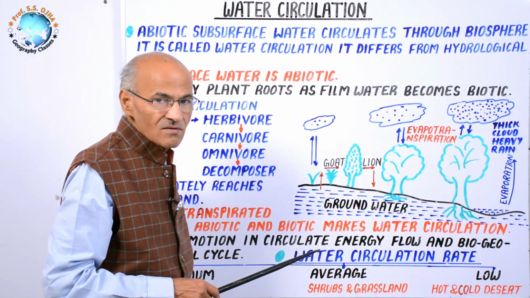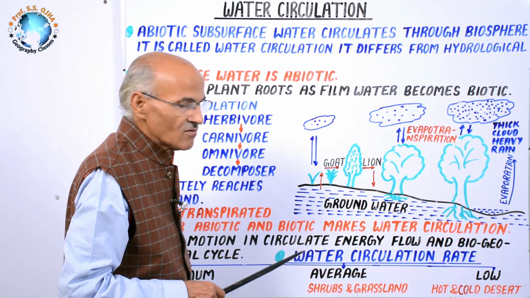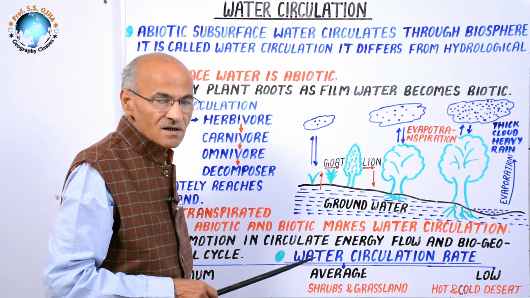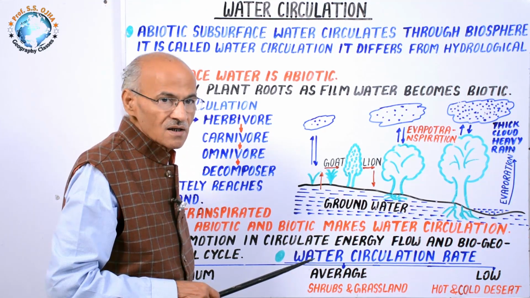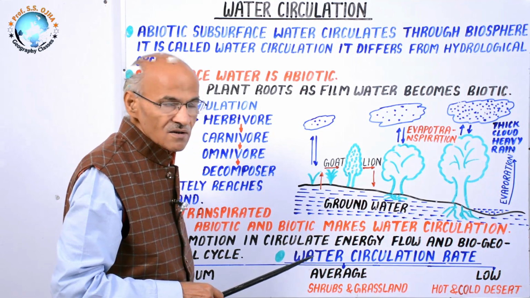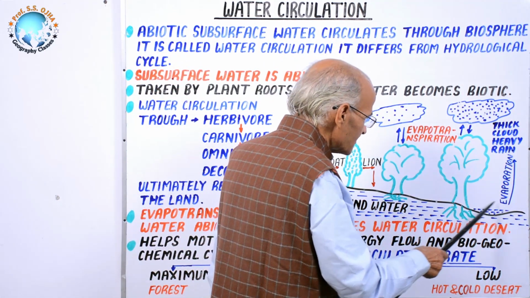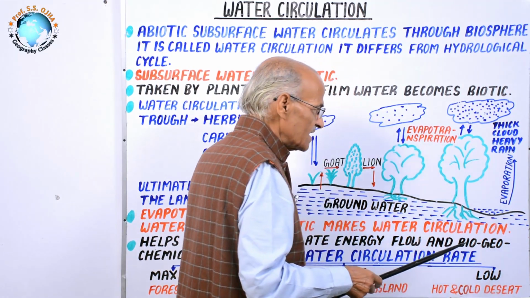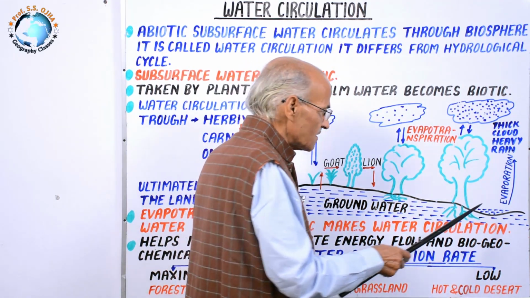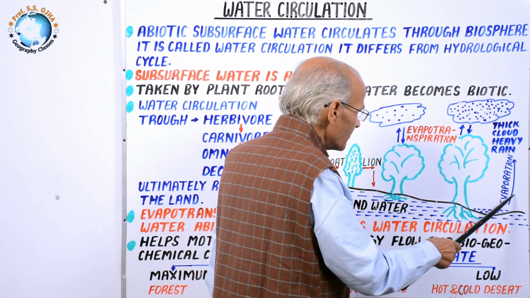Water means liquid, but in hydrology water is studied in all the three states, and it includes all the spheres of the earth. For example, hydrosphere or oceanosphere, from which due to intense solar insolation water gets evaporated.